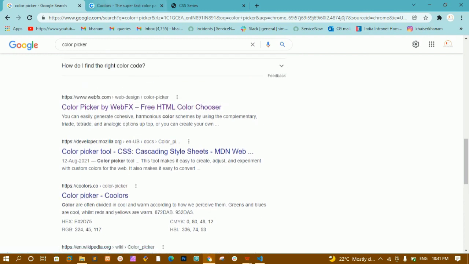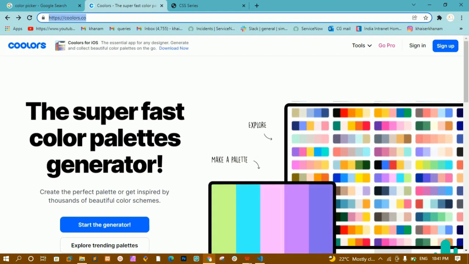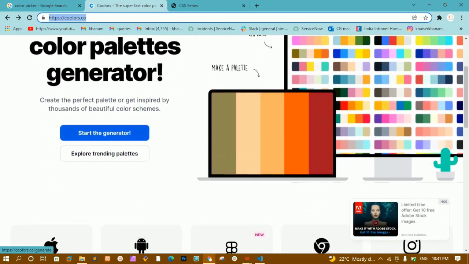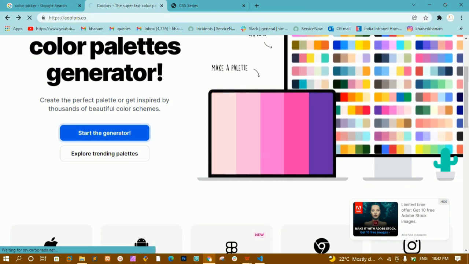Also, I'm going to show you this website. You can take a screenshot of this one, and inside this website you will have multiple templates. Using these templates also you can create your website without any issues. You can see there are plenty of templates inside this website. I'll click on start the generator.